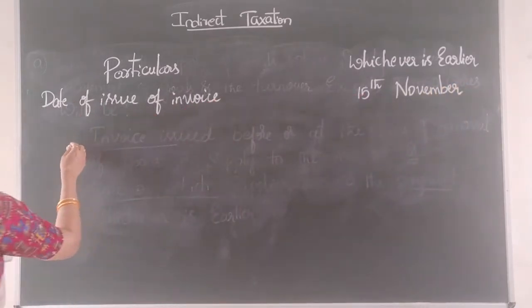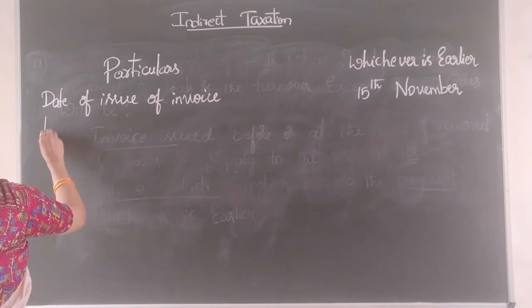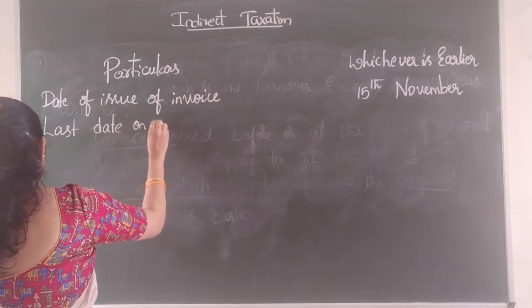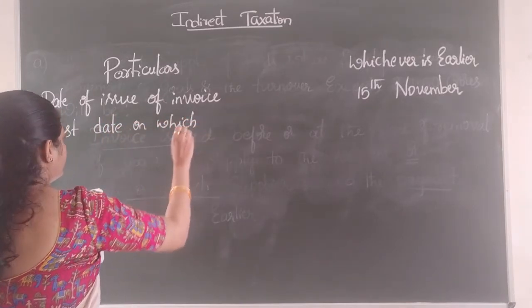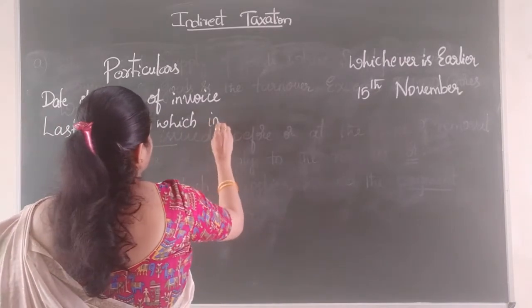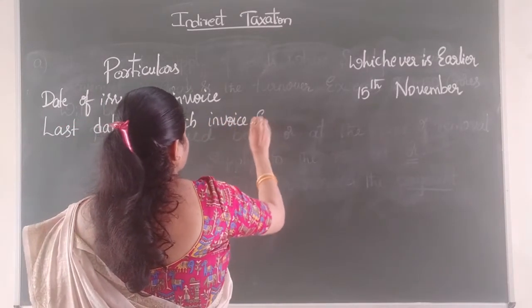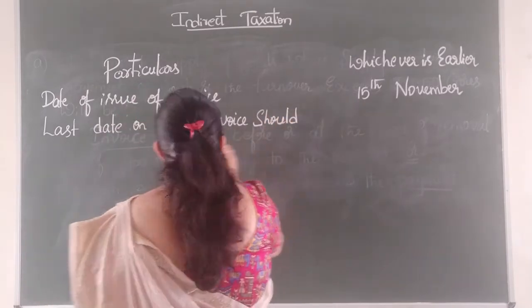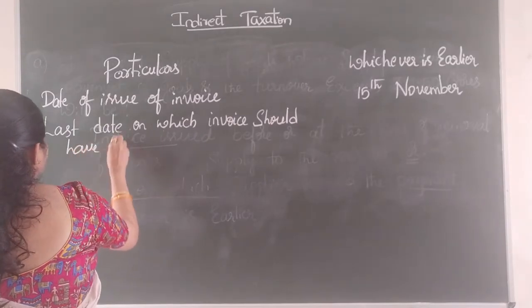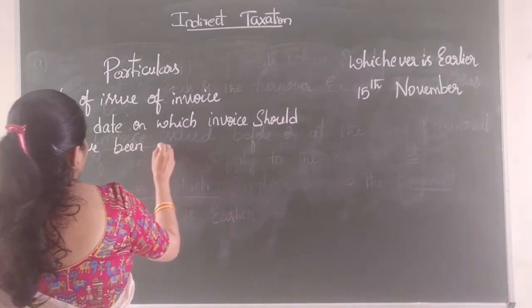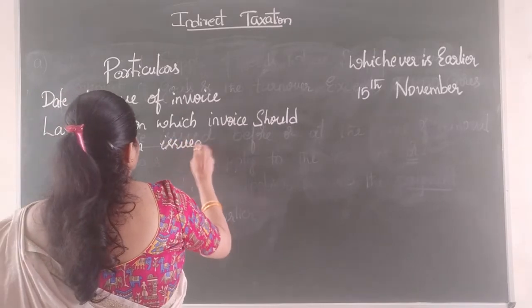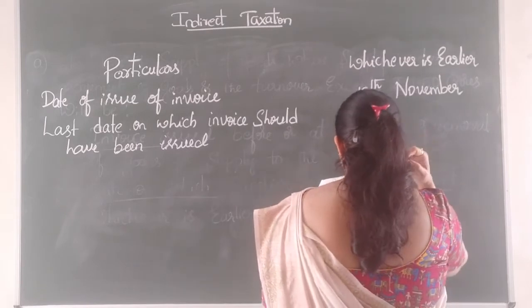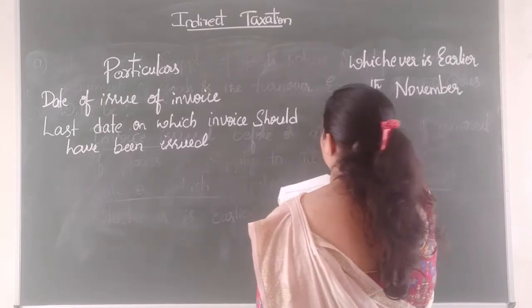Last date on which invoice should have been issued is 20th November, that is goods supplied on 20th November.